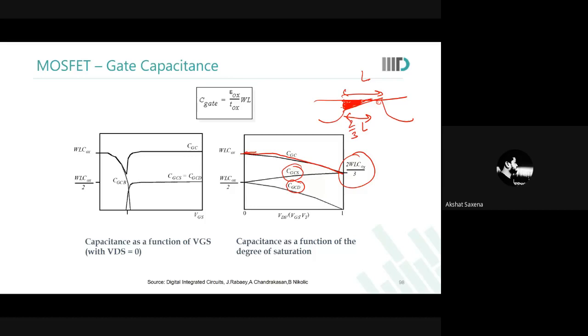Sir, is there a difference for the model that is used in analog devices as compared to digital devices? For capacitances? Yes, sir. Like, sir, in analog devices, I studied that in the strong inversion region it is divided as 2/3 WL Cox and 1/3 WL Cox. I'm sorry? Sir, like we say in digital VLSI course that the gate to source capacitance is 0.